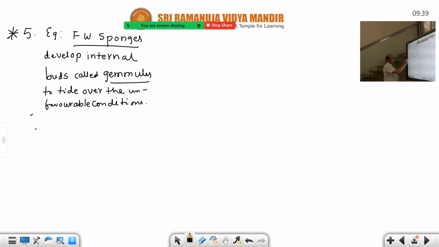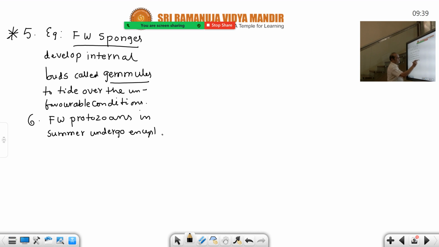And then all freshwater protozoans, just now I told you, one mechanism developed by freshwater protozoans is contractile vacuole. Another mechanism, freshwater protozoans in summer undergo encystation. This is a very beautiful phenomenon.